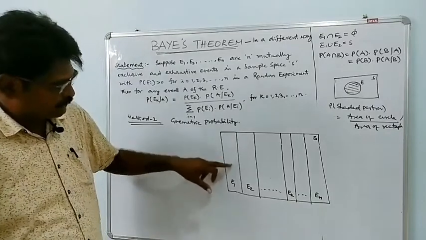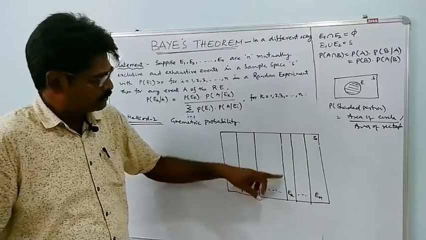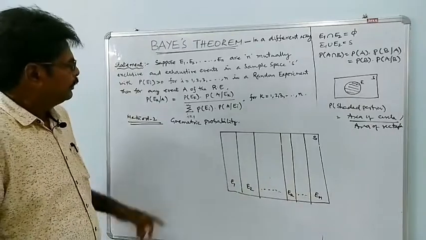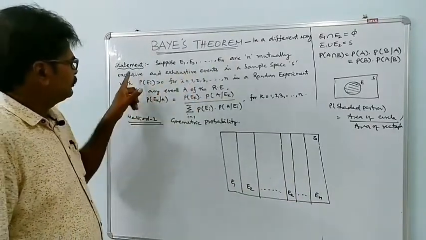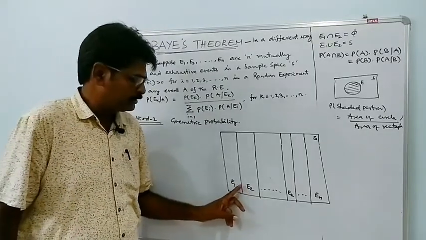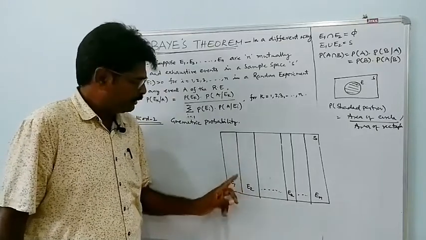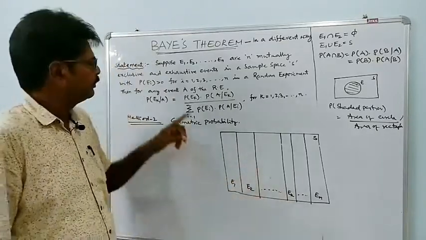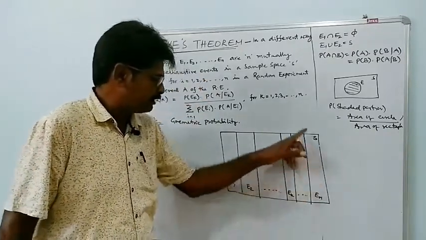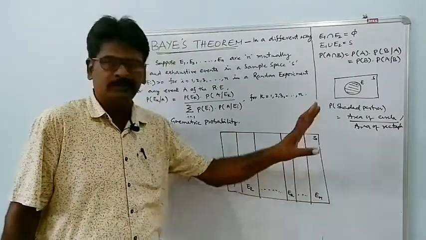This portion represents E1, this portion represents E2, and so on, this portion represents Ek, and this portion represents En. Since these events are mutually exclusive, E1 intersection E2 is phi. There is no overlapping between these two regions. Similarly, there is no overlapping. Exhaustive events means the sum of all these regions equals S, that is E1 union E2 union so on, union En is equal to S.